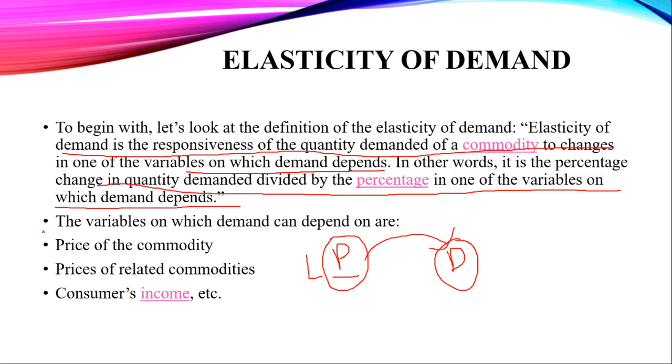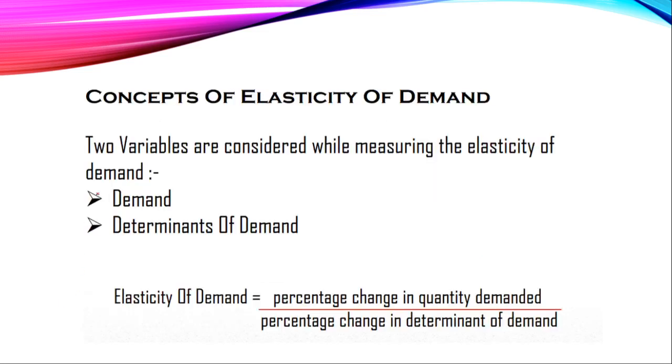The variables on which our demand depends are price of the commodity, price of related commodity, and consumer income. There are so many factors, but I have illustrated only three which are most important: price of commodity, price of related commodity, which can be substitute or complementary products related to that core product, and consumer's income. Our next 9 questions will be based on elasticity of demand, so let us understand it well.